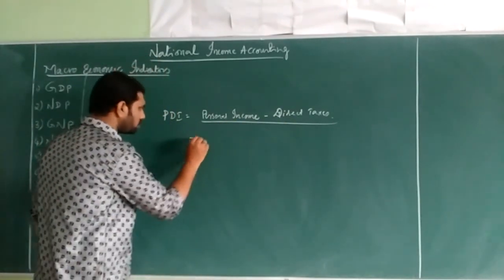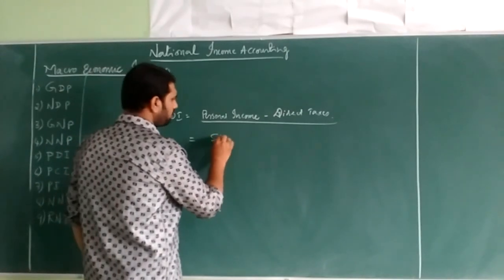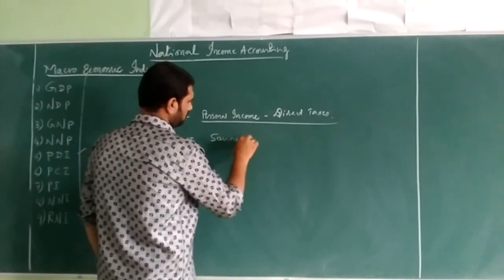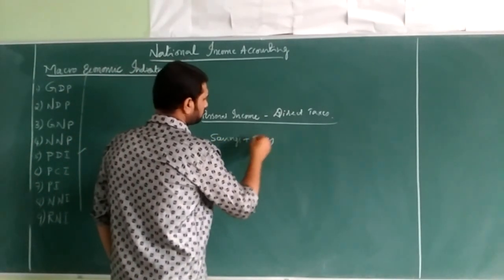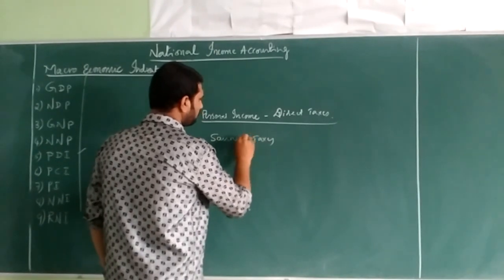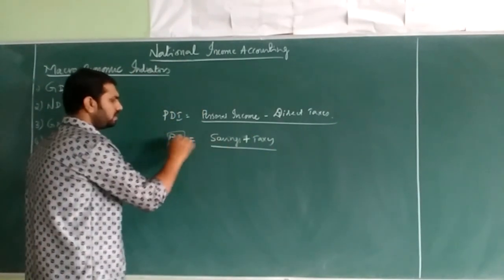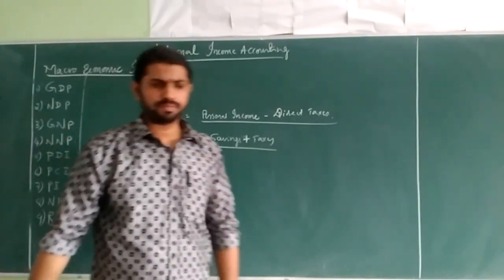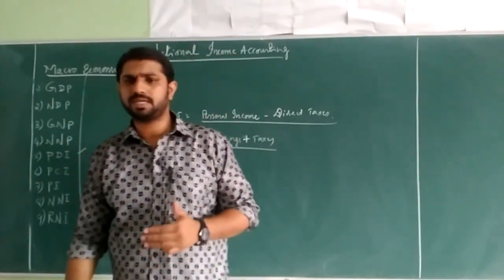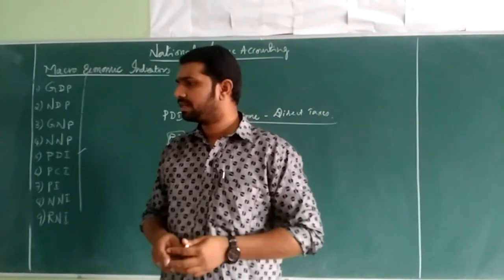This is also termed as savings plus taxes. Then savings plus taxes will be known as personal income here. Are we clear? This is the point where we stopped in the last discussion.